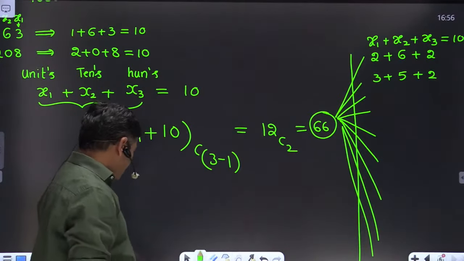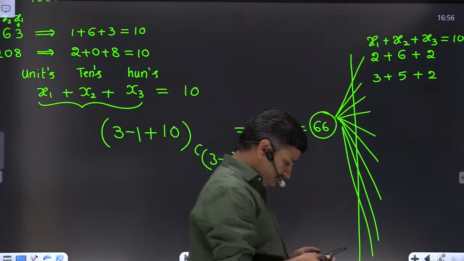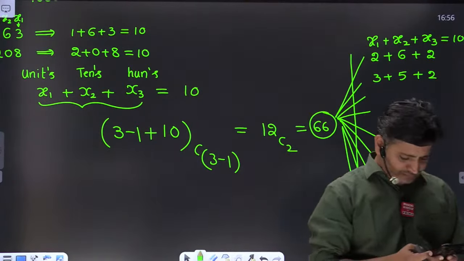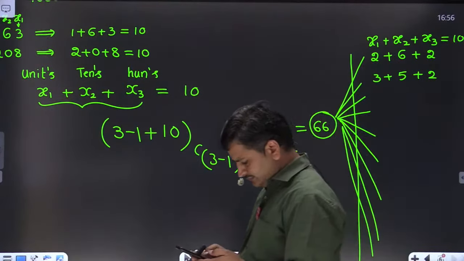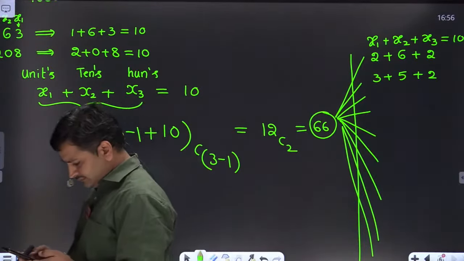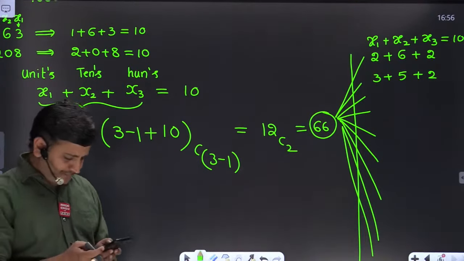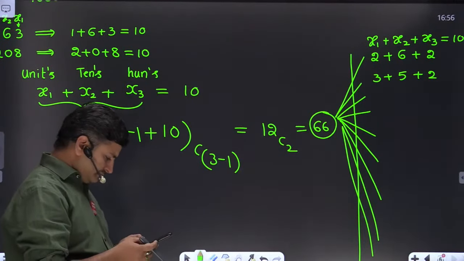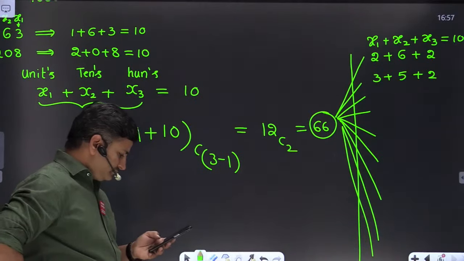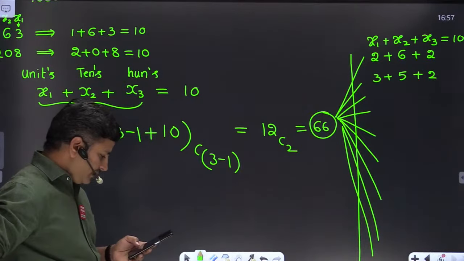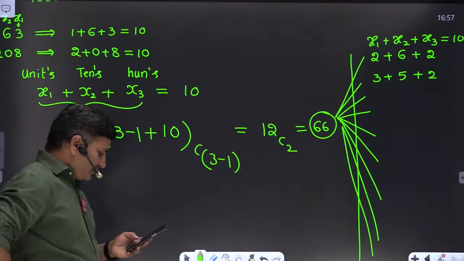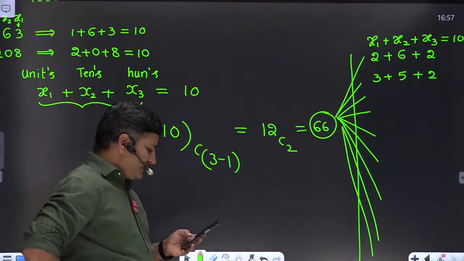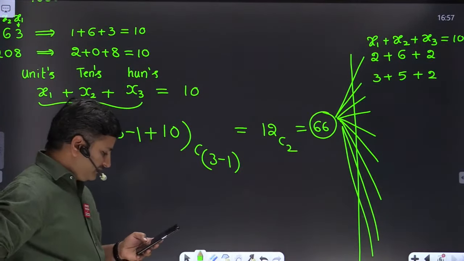Okay, let me see the chat box. Shaurya Agrawal, you have written 12C2 minus 11. That is 55.